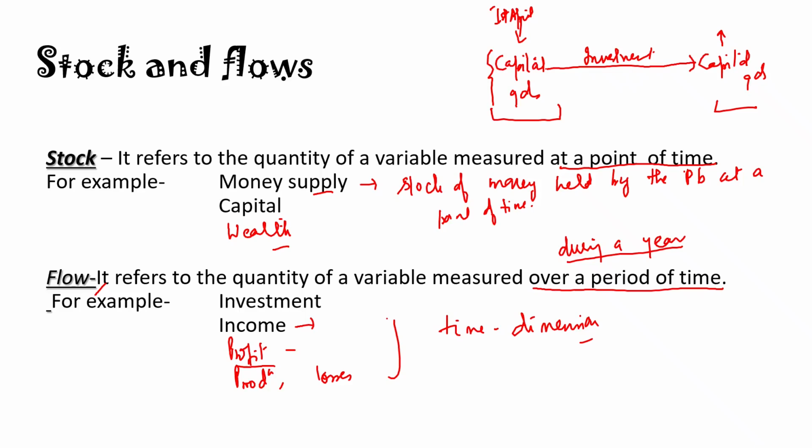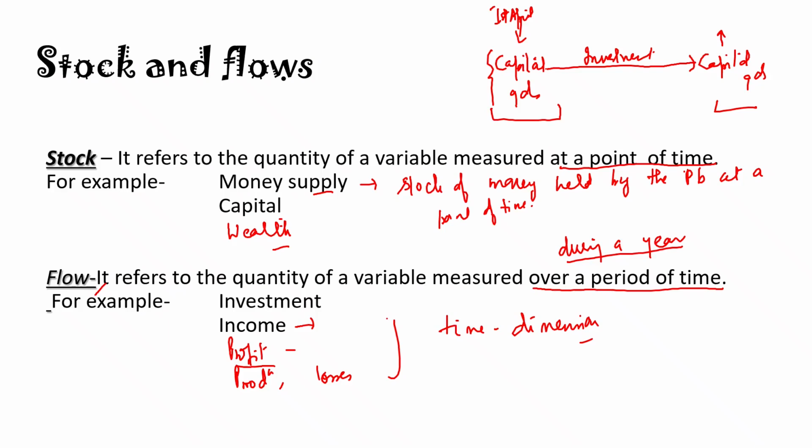Similarly, wealth is accumulated savings over a period of time. Okay, तो कितनी wealth accumulate है आज हमारे पास, that is we are measuring at a point of time, so that is a stock variable. So all the variables which are measured at a point of time, that means they do not have any time dimension, are called stock. Another set of variables are called flow variables.